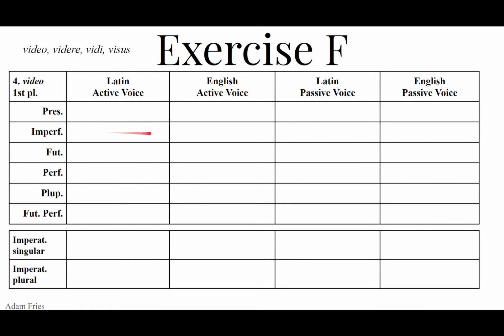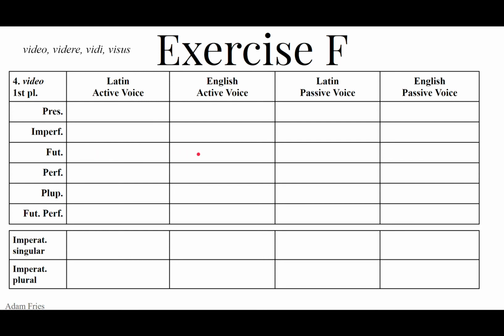Imperfect active, videbamus. We were seeing, we kept on seeing. Passive, videbamur. We were being seen. The being is important. We were seeming. Future active, videbimus.